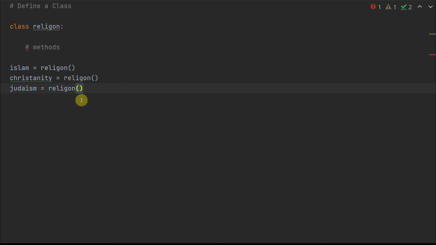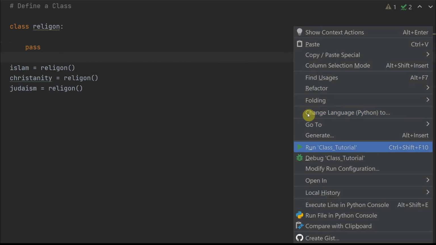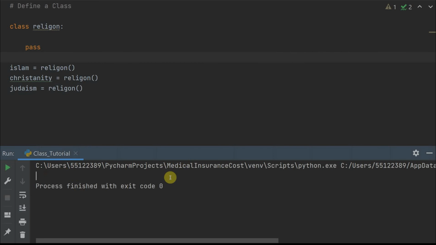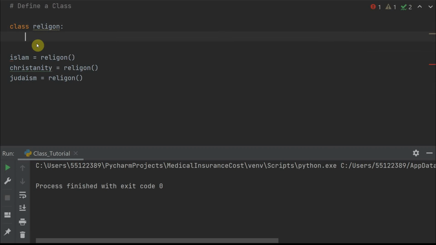Now if I run it now, it won't work because I haven't defined any methods here. But just so that no error comes in, I'll just write pass and run this here, and you would notice it ran without any error. So what it did is it created 3 objects: Islam, Christianity, and Judaism, using the same class religion. What if I want to define something in there? Now before I move to complicated things, let's say I want to define a message, and the message is believe in God and messengers, maybe a universal message like that.